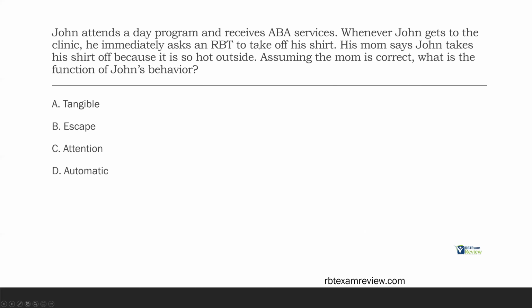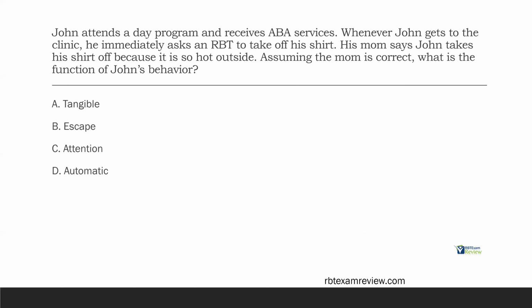John attends a day program and receives ABA services. Whenever John gets to the clinic, he immediately asks an RBT to take off his shirt. His mom says John takes his shirt off because it is so hot outside. Assuming the mom is correct, what is the function of John's behavior? Okay, so let's be careful here. First, we're asking about the function of John's behavior. So what is John's behavior? Well, John gets to the clinic. He asks the RBT to take off his shirt. That's his behavior.